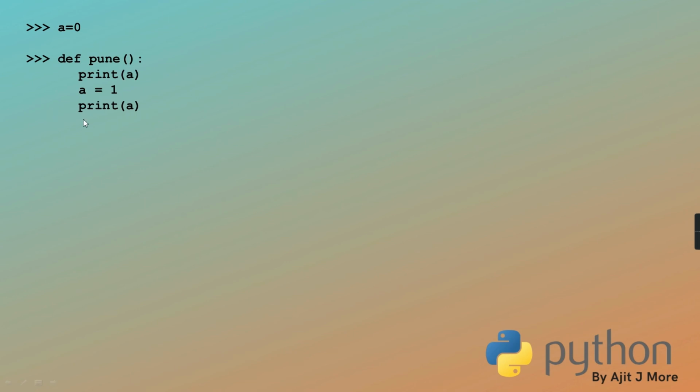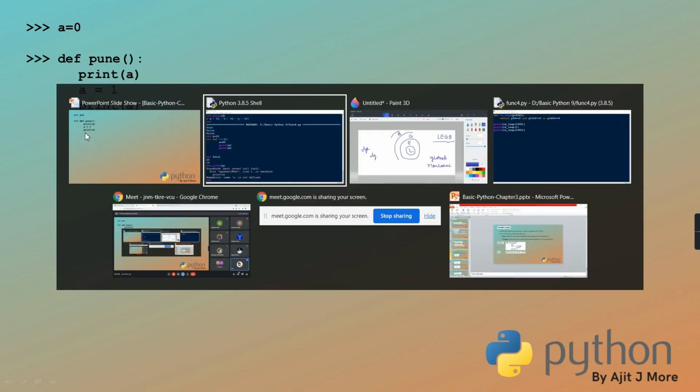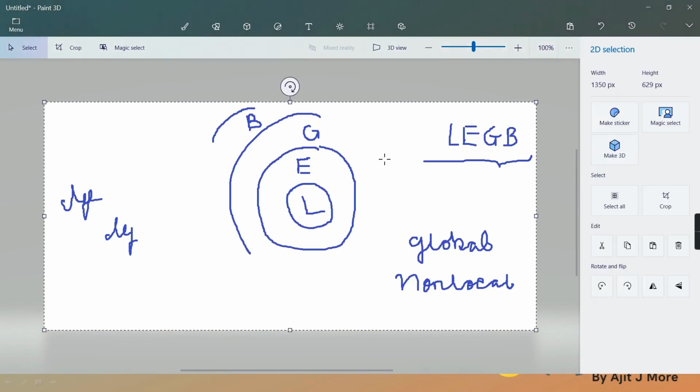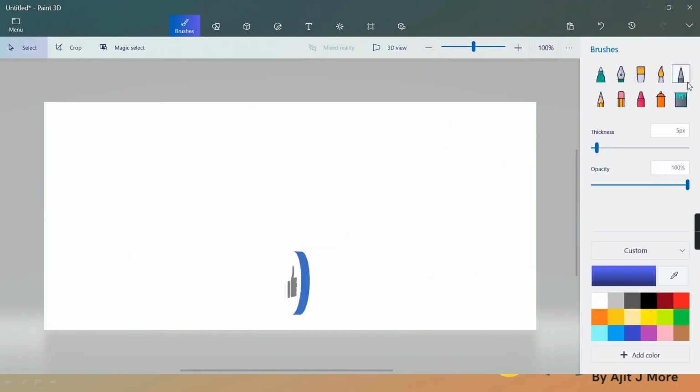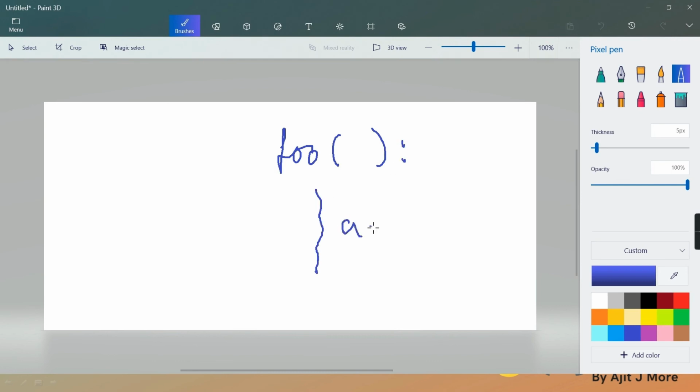According to Python, whenever any variable is defined in a function body, its life is throughout the function. The scope is local, and local scope means restricted to the function.